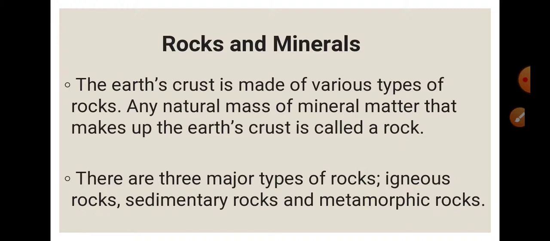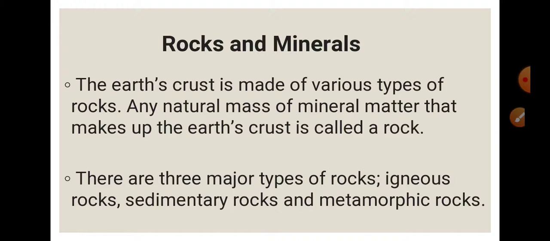Now coming to the rocks and minerals. The earth crust is made up of various types of rocks. Okay? Any natural mass of mineral matter that makes up the earth crust is called a rock. Did you get the definition? What do you mean by rock? The earth crust is made up of various types of rocks, and any natural mass of mineral matter that makes up the earth crust, it is called a rock.